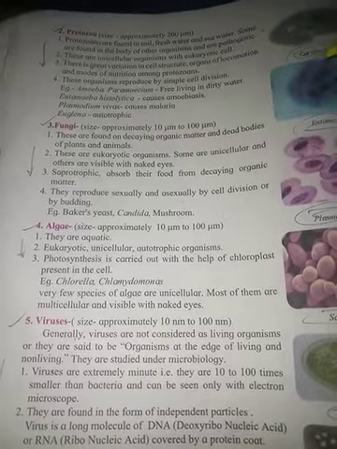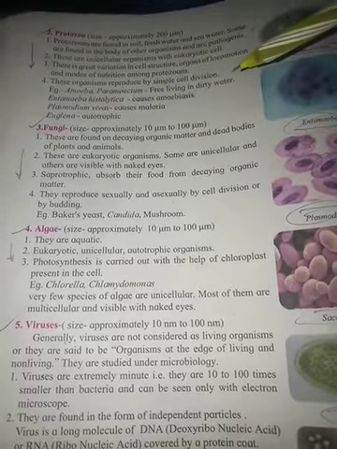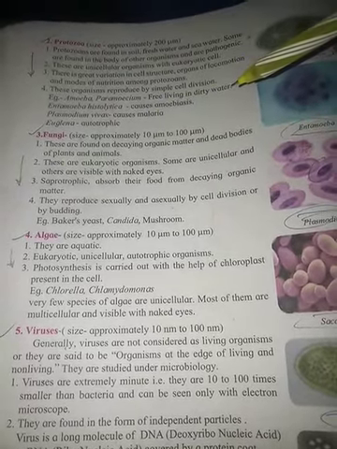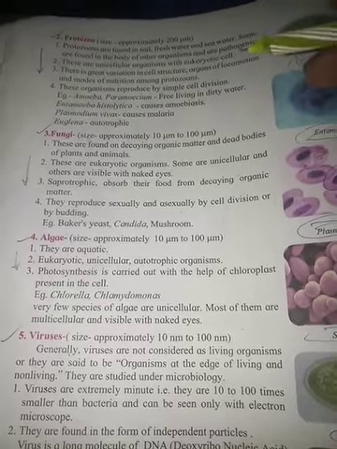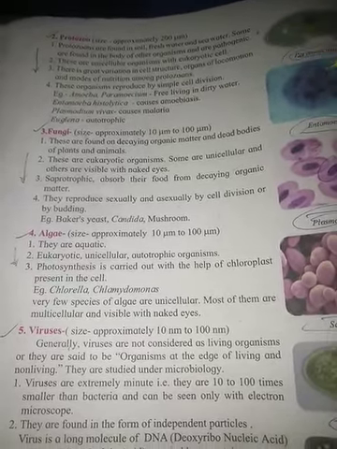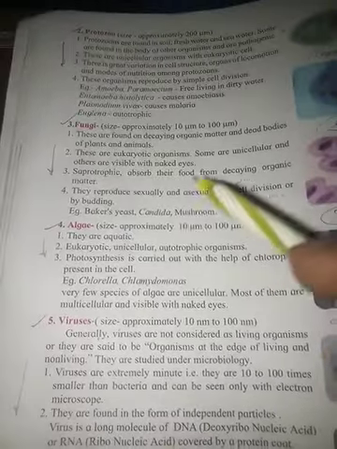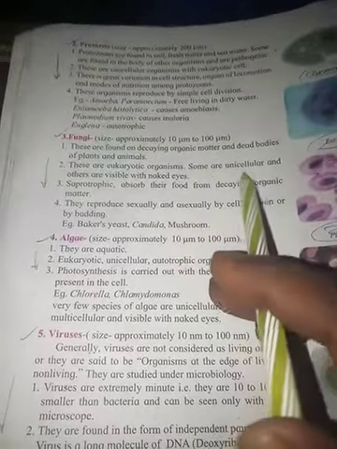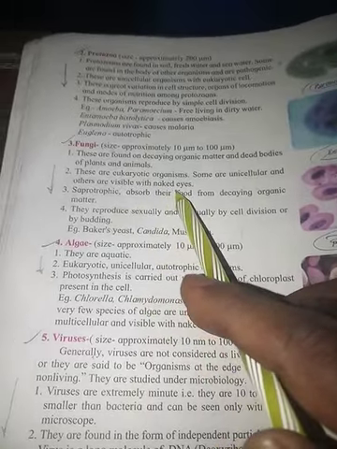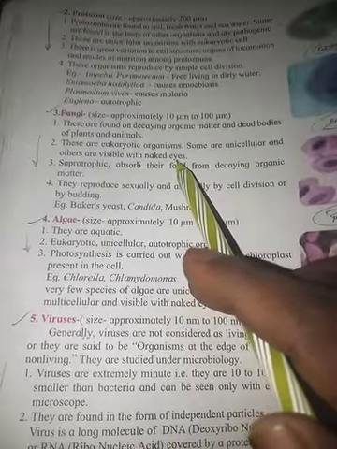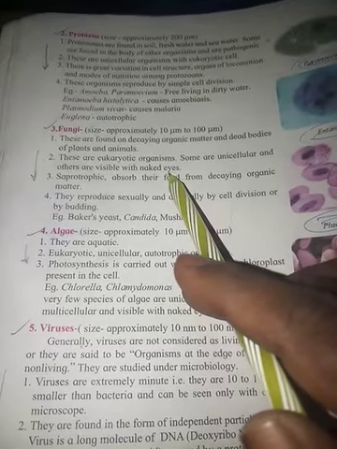We find them in decaying organic matter and dead bodies, that means dead bodies of plants or animals that are decaying. There is no need of a microscope; you can see them with naked eyes.